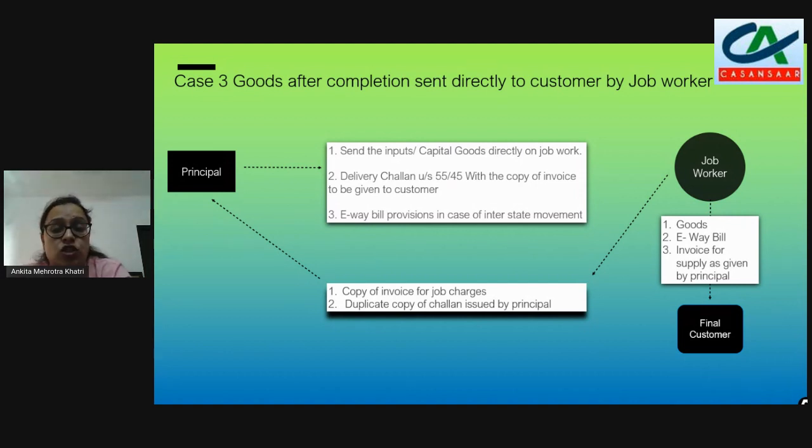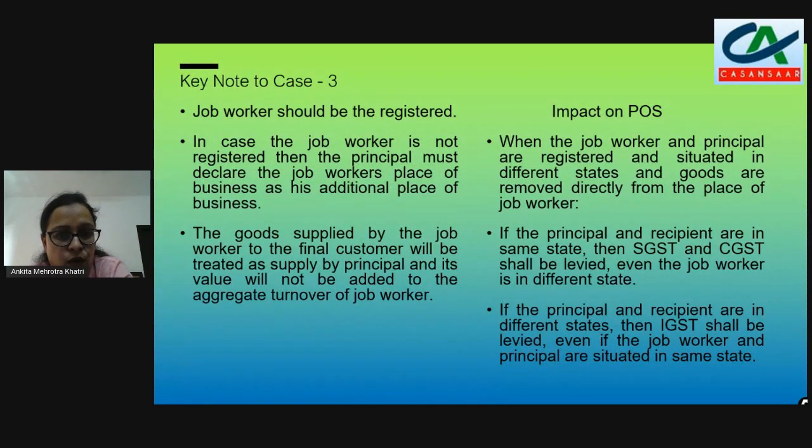But the job worker can issue the goods to the final customer from his place of business. The key things which we should remember and take away from this scenario is, first of all, the job worker, who till now we have said if not registered, then also the things can go, should be registered. The priority is that the job worker should be registered.